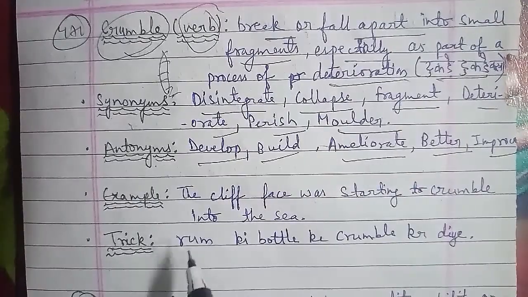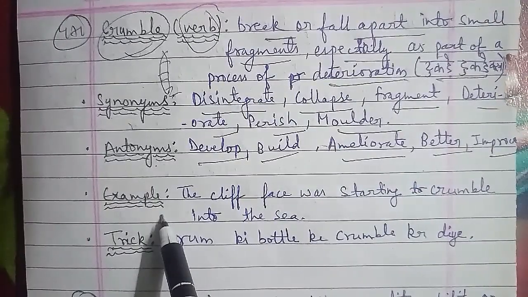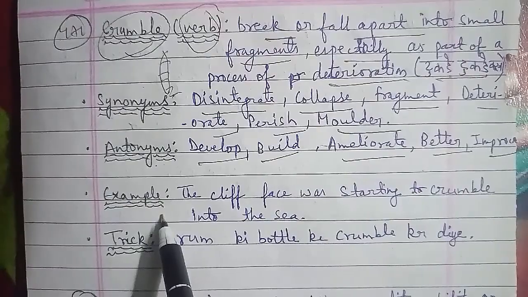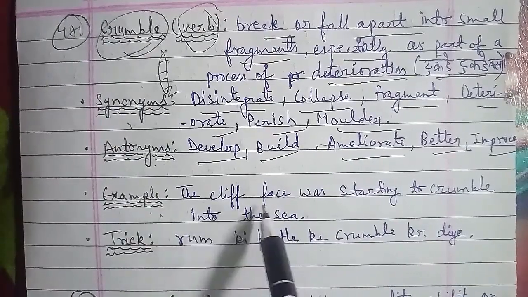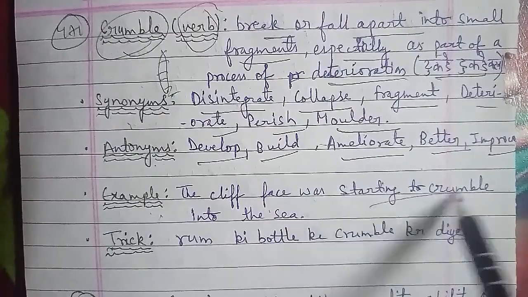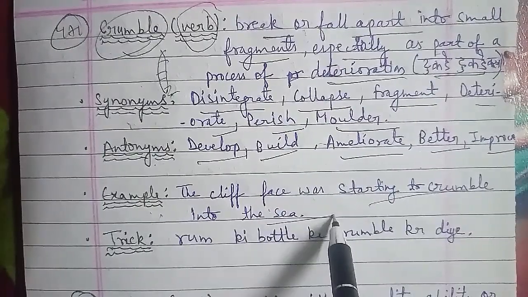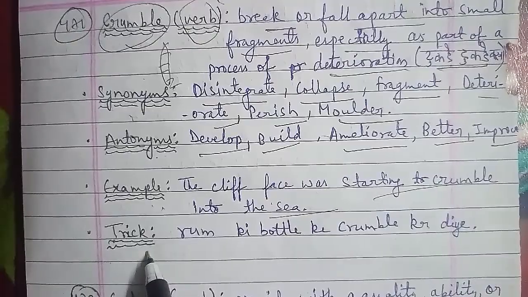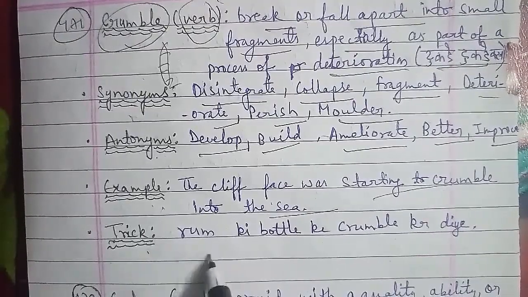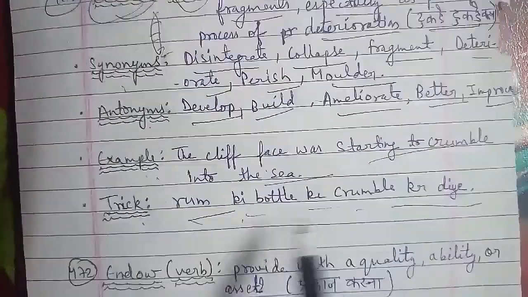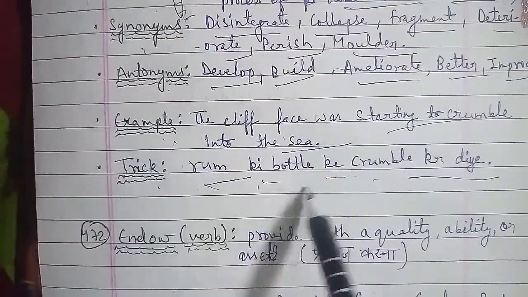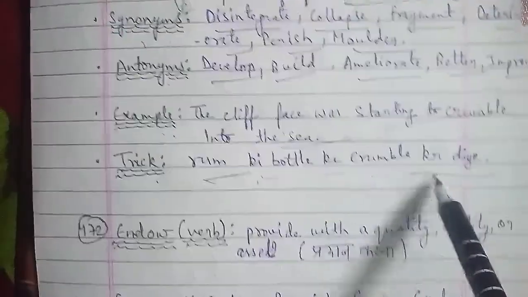Now talking about the examples of crumble, where you are using these words in forming sentences, of course this example is: the cliff face was starting to crumble into the sea. The trick to learn the word crumble with its meaning is रम की बोतल के क्रम्बल्स कर दिए। रम की बोतल के क्रम्बल्स कर दिए, it means रम की बोतल के टुकड़े टुकड़े कर दिए।